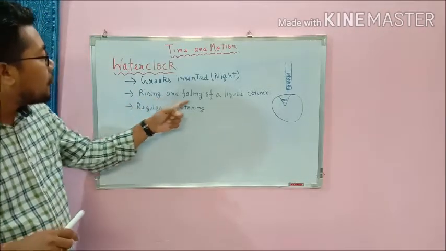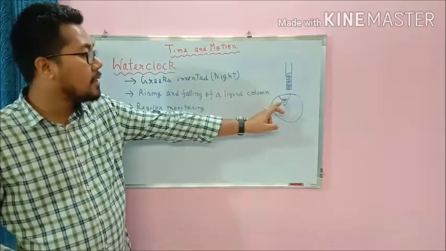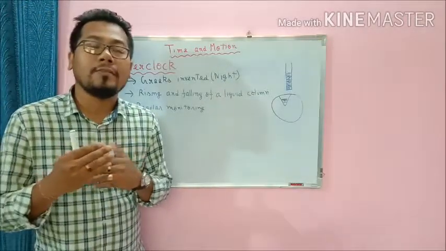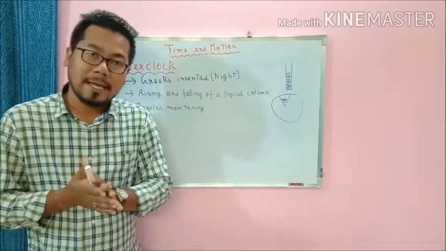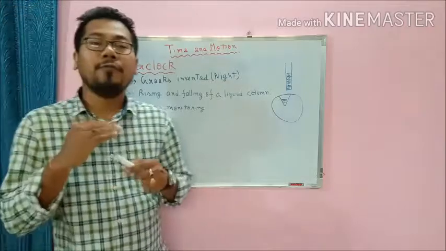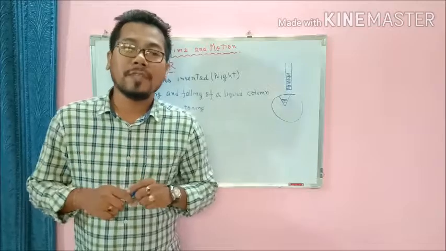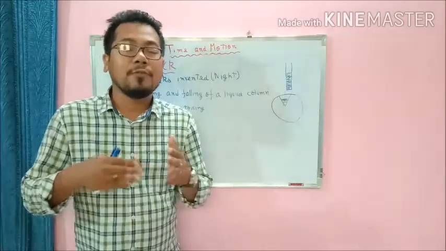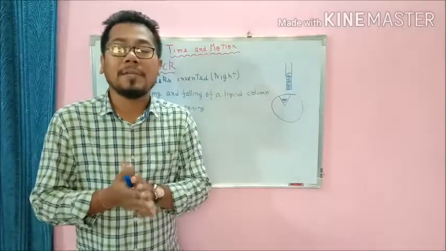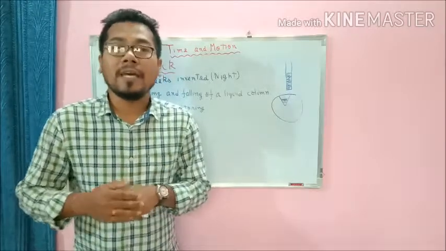Next, the rising and falling of a liquid column. Can you see? At the top there is a liquid column, as well as one below. And the flow of the liquid column was used to tell the time. Third point, regular monitoring. The rate of flow of water varies with the temperature. So sometimes the rate of flow of water will be very high, sometimes moderate, and sometimes very low also. So regular monitoring of this water clock is very necessary.